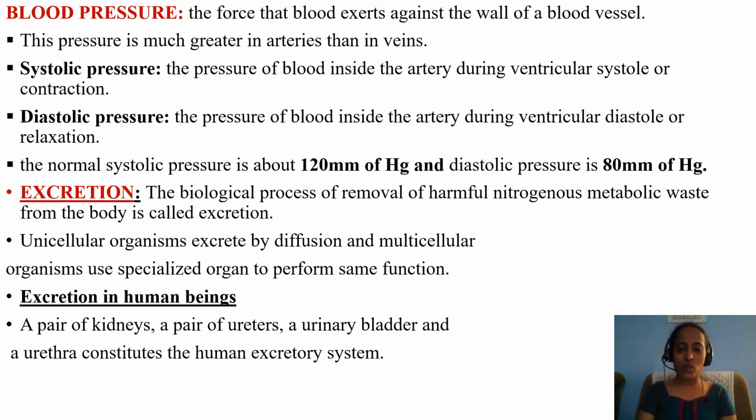The normal systolic pressure is 120 mm of Hg and diastolic pressure is 80 mm of Hg. Do you know the instrument which is used to check or test blood pressure? Yes, anyone? It's the sphygmomanometer. You might have seen this.